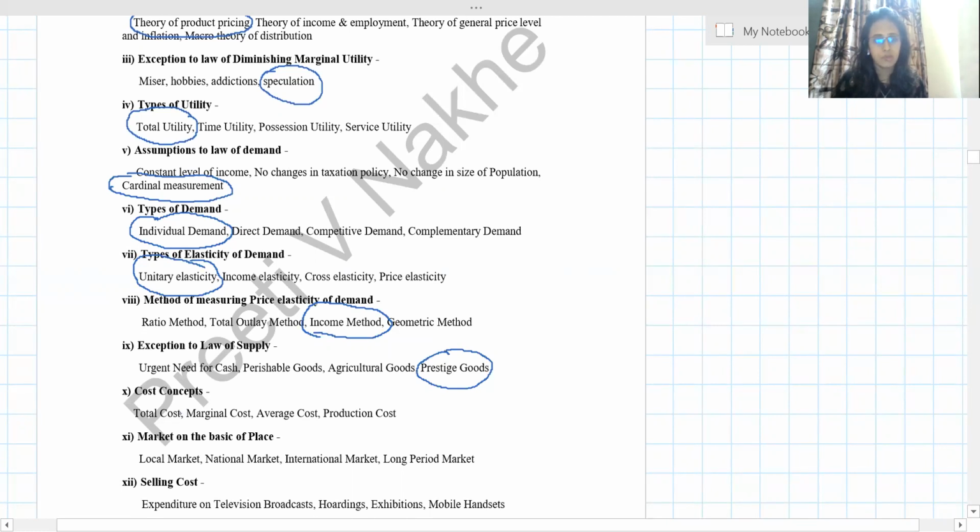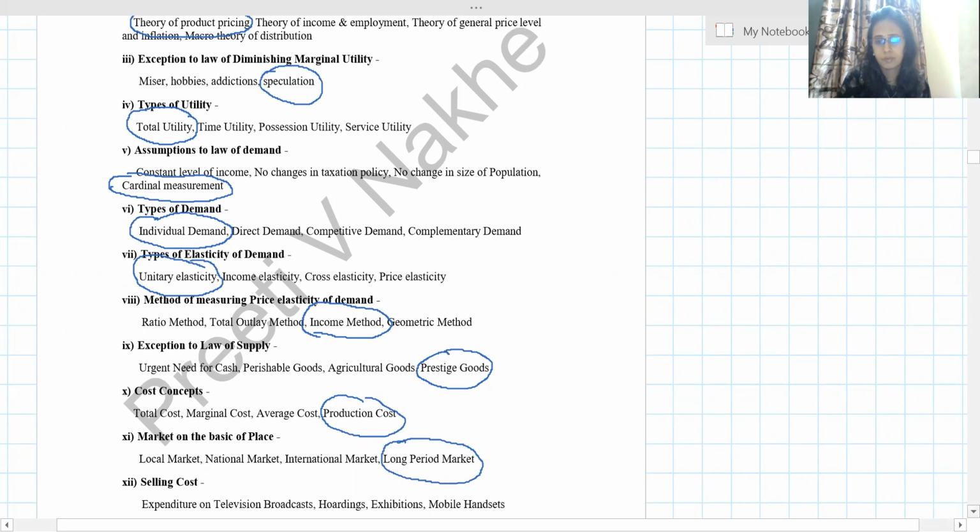Cost concept. See, we have total cost, marginal cost, average cost, but production cost is a totally different concept. Market on the basis of place. We have local market, national market, international market. Long period market is the odd one.